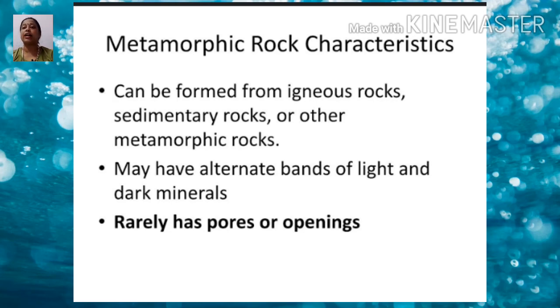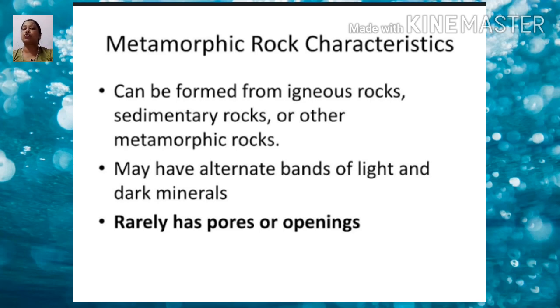Molten magma cools down and solidifies to form igneous rocks. These are broken down, transported and deposited to form sedimentary rocks. Both igneous and sedimentary rocks change to metamorphic rocks due to extreme heat.